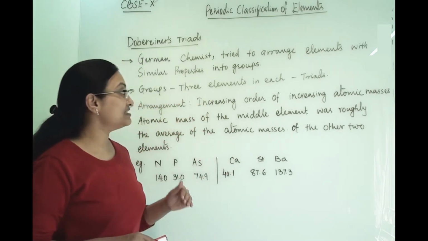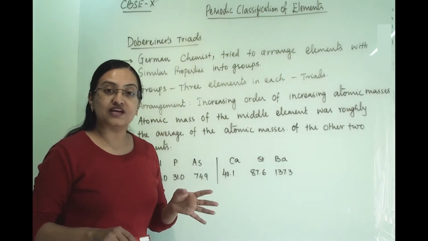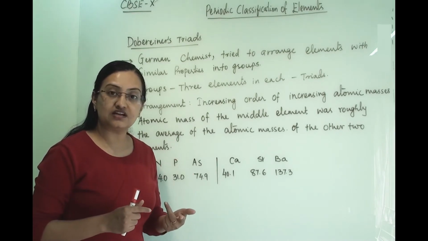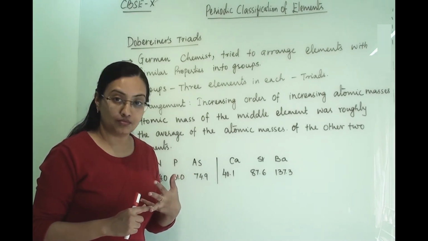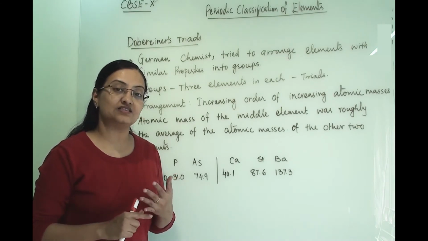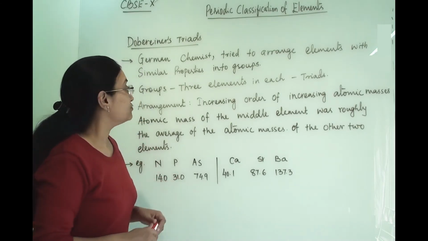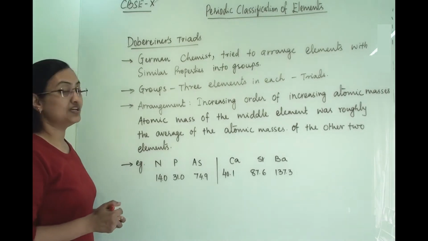That we will study from four scientists. First is Dobereiner's triad, then Newland's octaves law, then Mendeleev's periodic table, and the last, the modern periodic table. So here we are starting with Dobereiner's triad.